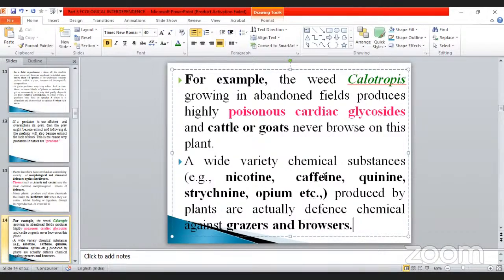Caffeine is normally in coffee. Quinine is one of the malaria drugs. And strychnine and opium, these two are very complicated. These are all considered drugs. They also affect the central nervous system, the brain, and also the cerebellum. So the animals will not take them easily. Okay, media, these two points are very, very important in the slides.